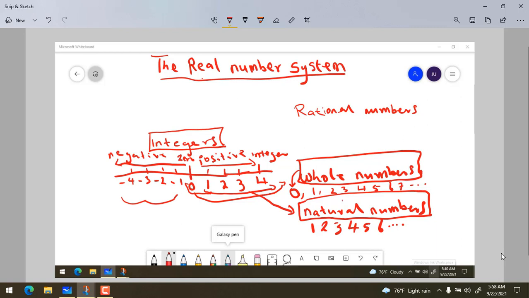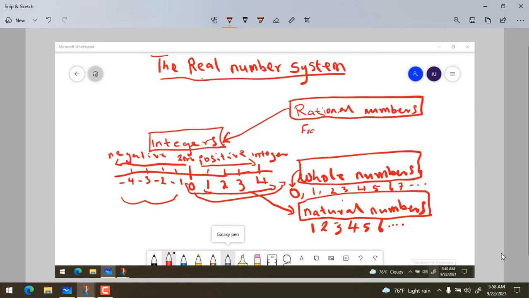Okay, in these rational numbers, we have both the integers and the non-integers. So it's a step ahead of integers. The rational numbers are made up of the integers and the non-integers. The integers are part of the rational numbers, but there is another set of numbers that are not integers, which are rational numbers. Those ones are the fractions.